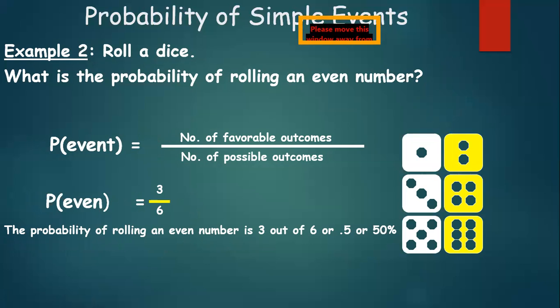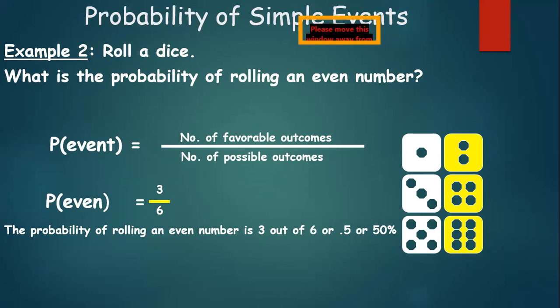Which are the even numbers from 1 to 6? Yes, the smallest one is 2, and then we have 4, and then we have 6. So 2, 4, and 6 are the even numbers possible in this case.